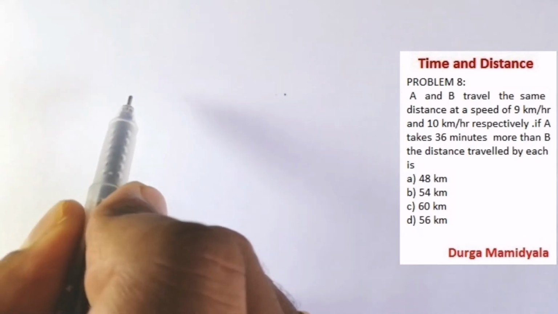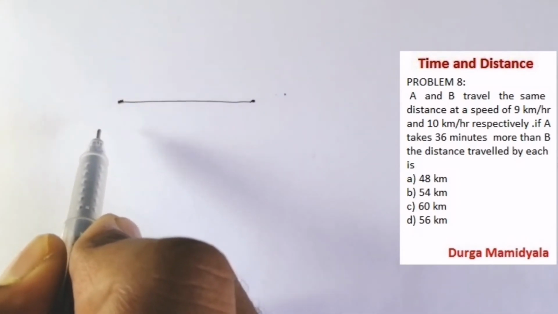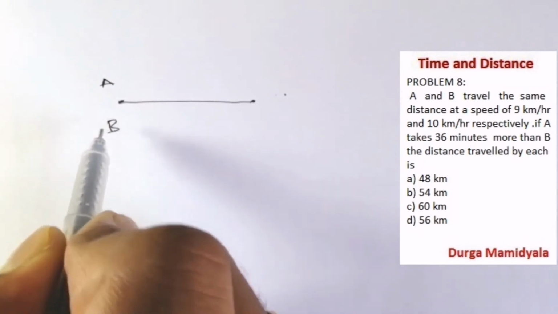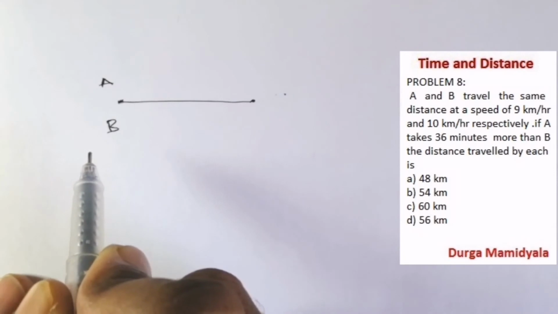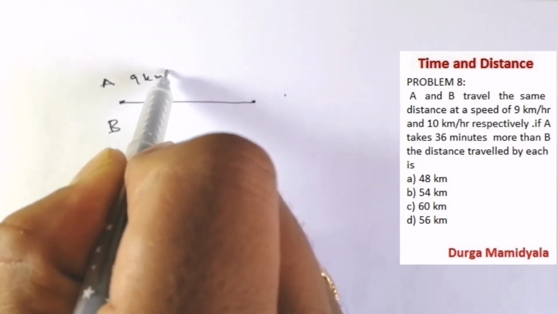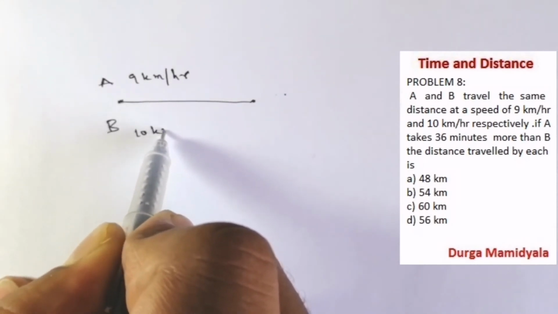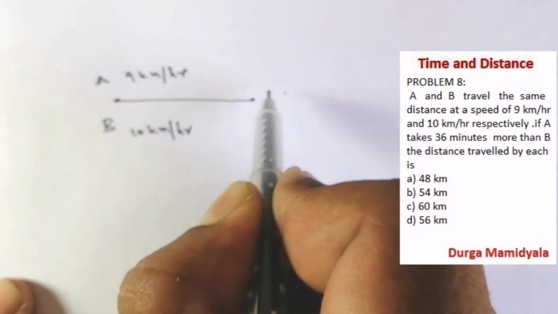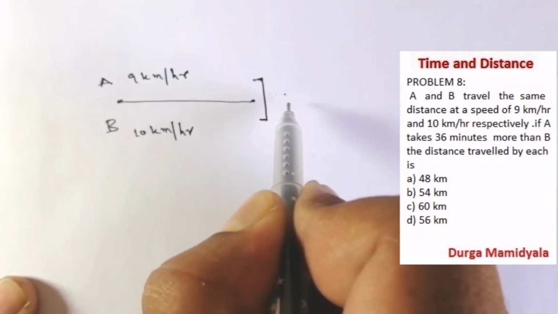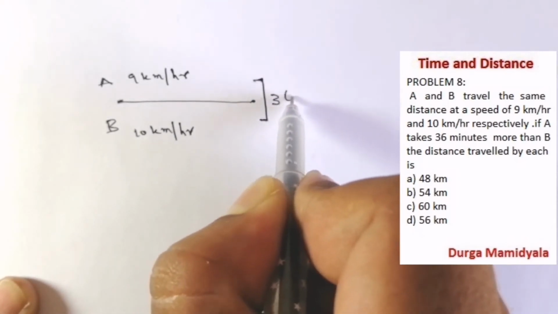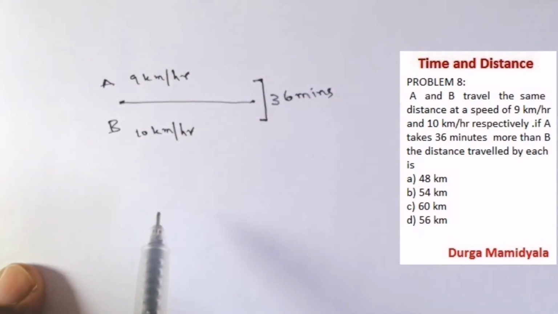So what has been given here, we have a distance, and this distance is traveled by two persons, A and B. A has traveled this distance with a speed of 9 km per hour, and B has traveled this distance at the speed of 10 km per hour. And the time difference between both is 36 minutes. It is important, 36 minutes. Units are a lot more important, right?